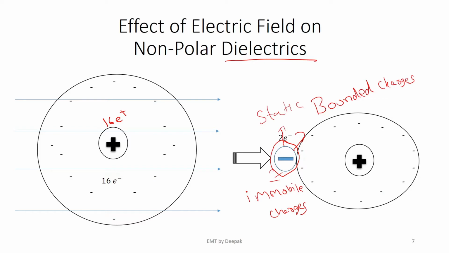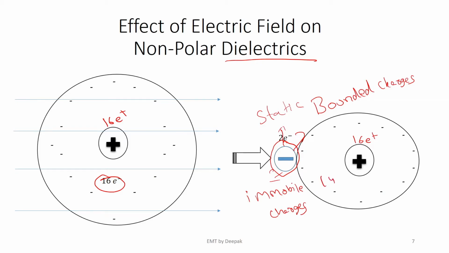Imagine that two electrons gain sufficient energy to get rid of the attractive force towards this nucleus. That means this body now has two electrons' worth of negative charge, right? Similarly, we have observed that there are 16 protons at the nucleus because protons are not going anywhere, and 16 electrons in the electron cloud. Out of them, 2 have gone out.